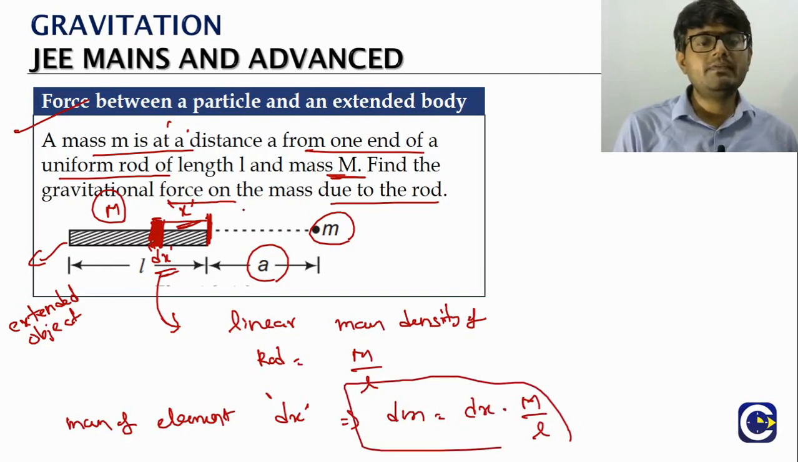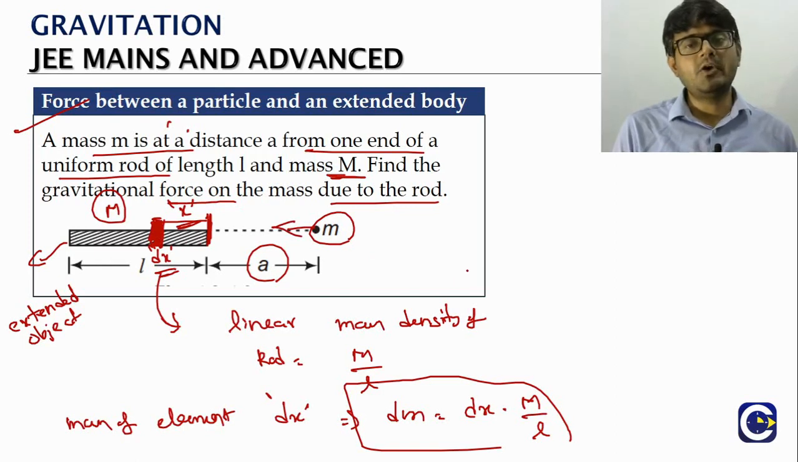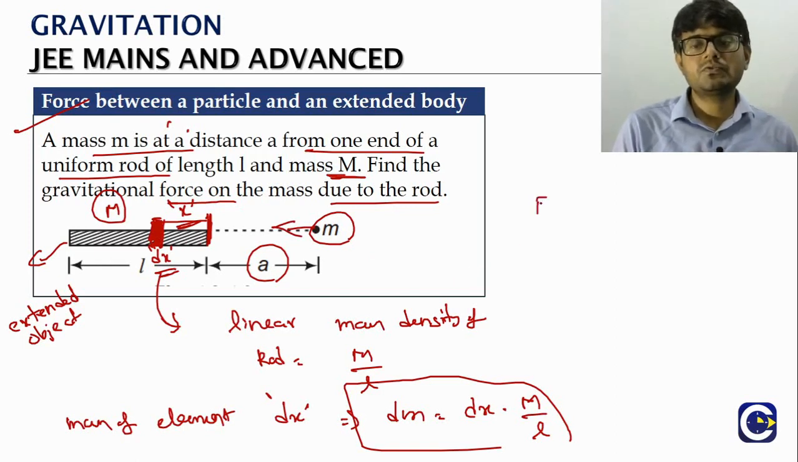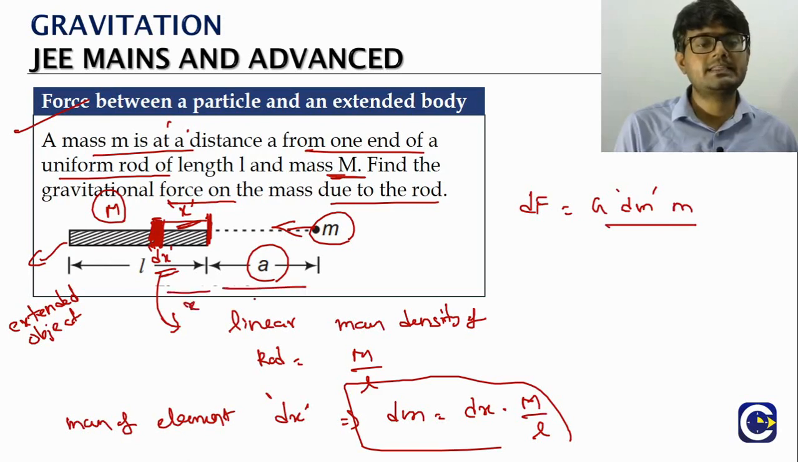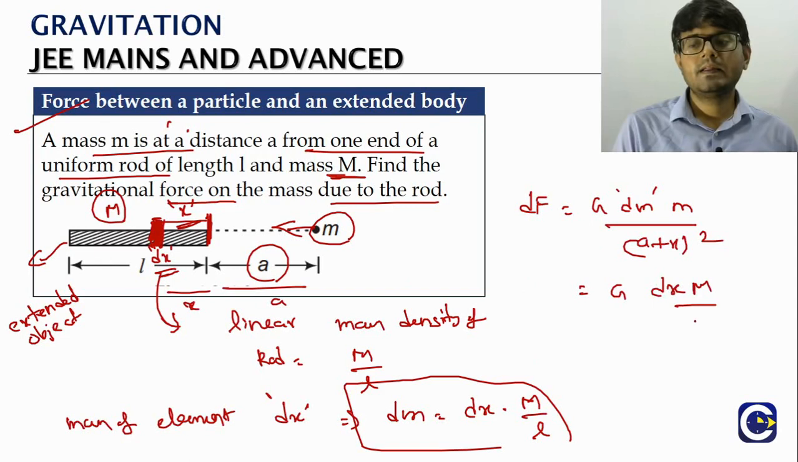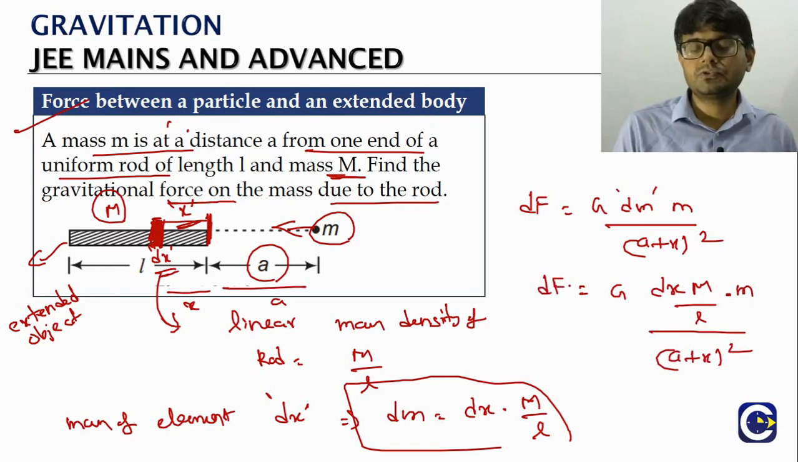The small element will attract the point mass. What is the force? That will be a small value. It will be G into dm into m by the square of the distance between them. This is a, this is x, so the distance is a plus x the whole square. So it is G into small m by a plus x the whole square. This is the small force.